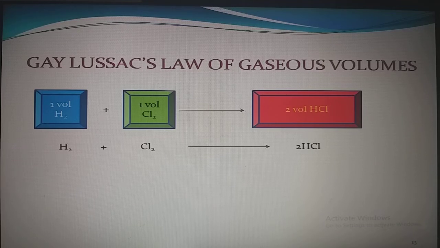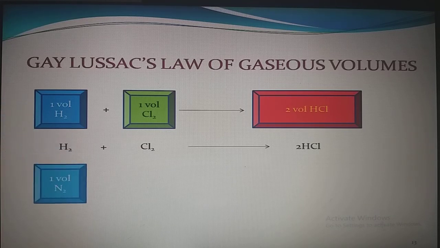If we take the ratio, then the ratio of H2 and Cl2 is 1:1. The ratio of hydrogen to HCl is 1:2 and the ratio of chlorine and HCl is 1:2. All the ratios are in simple whole numbers of their volumes. Let us take one more example.